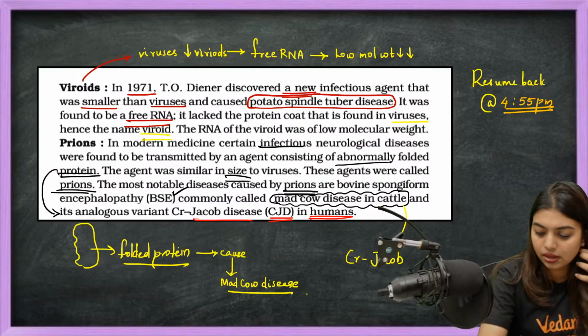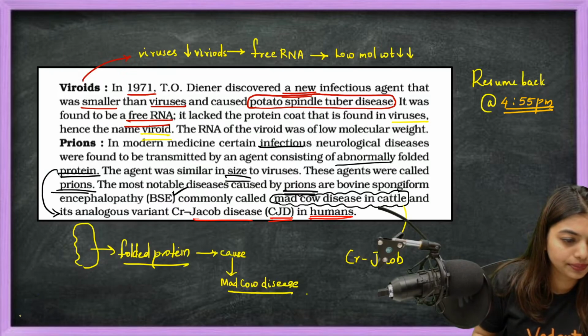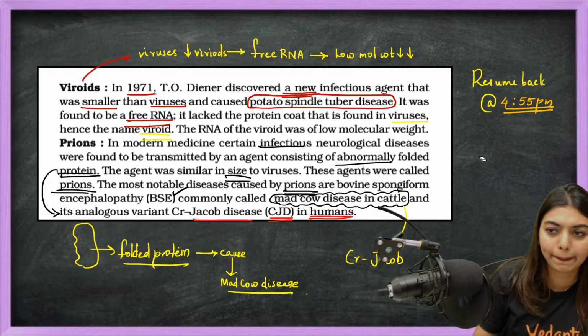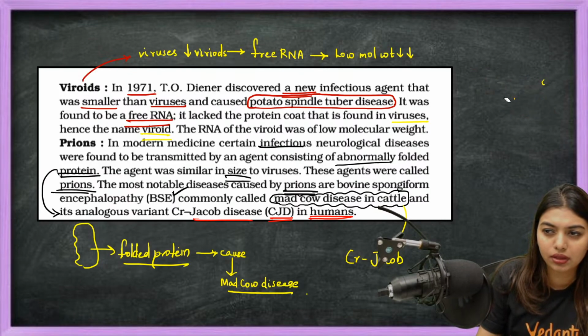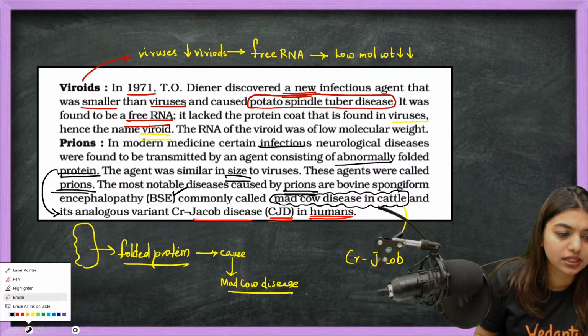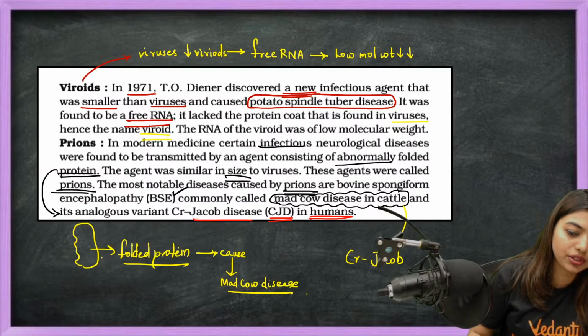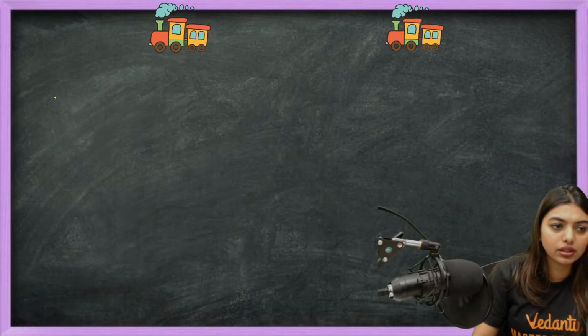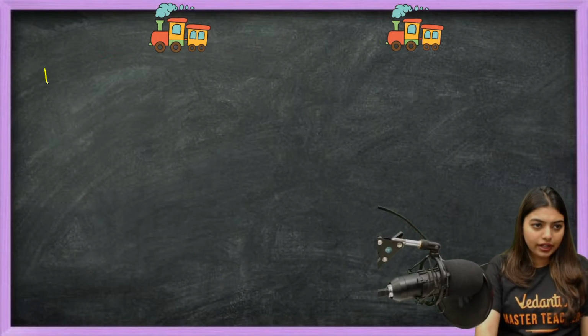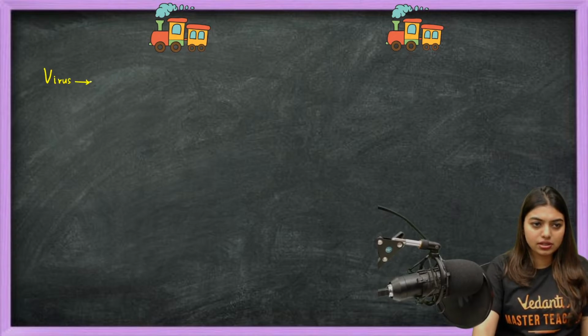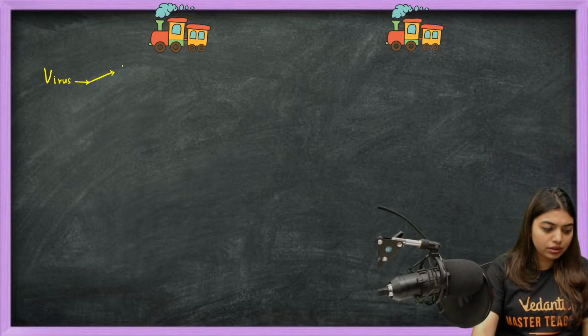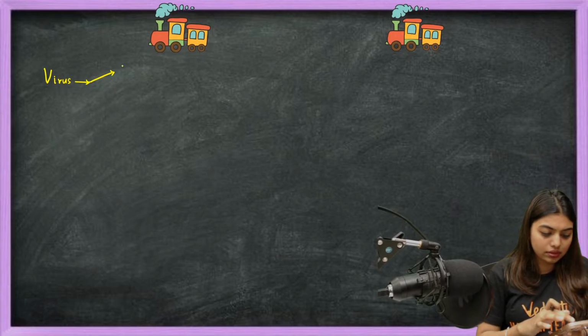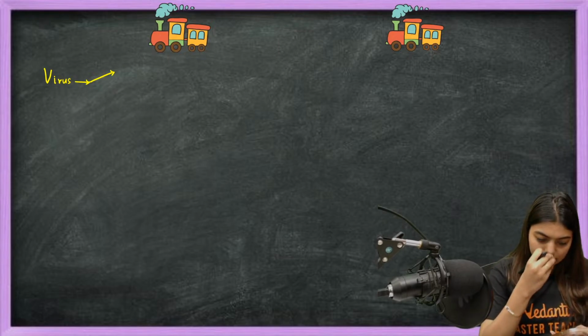Hello students. Yes, so let's continue. So we did viroids, virus and prions, right? What did we learn out of it? So we learned that virus has two things, a protein coat.